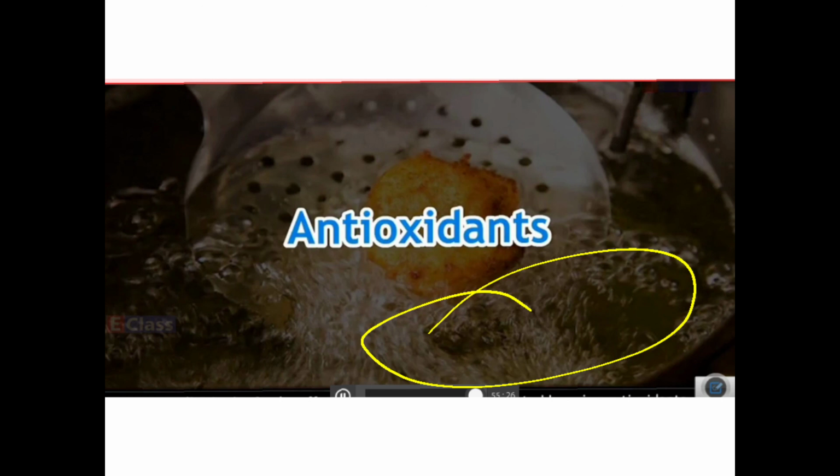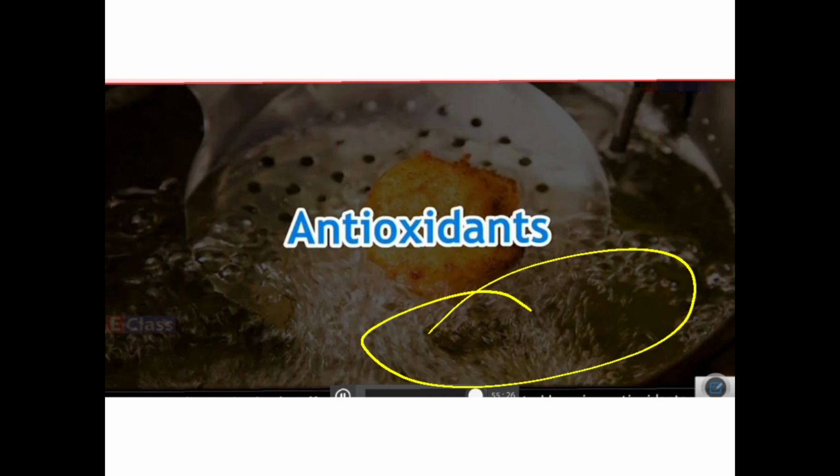Now what happens, what to do about it. When the oil or ghee is left aside for a longer time, or even the fried items also. Suppose at your home mummy has made sev puri or something like that for snacks, if it stays more than 15 days, its taste changes because that also undergoes the oxidation process and becomes rancid.